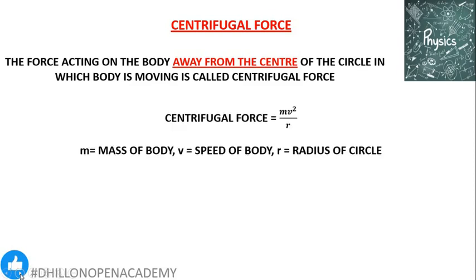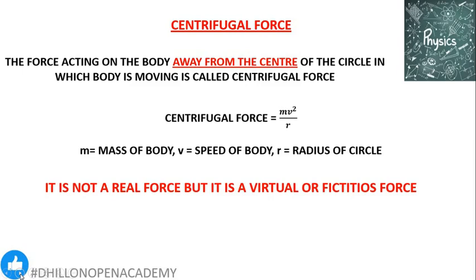Because its magnitude is the same as that of centripetal, its expression is also F equal to mv square over r. But one thing, it is not a real force. We call it a virtual or a fictitious force. It is not a real force. Centripetal is a real force. Reason: those forces are called real forces whose origin is known. Origin means which object or which body is applying these forces onto some other. We know the cause of that. For example, in the case of electrons moving around the nucleus, it is the electrostatic force of attraction between the electron and the nucleus which is making the electrons move in the circular path.